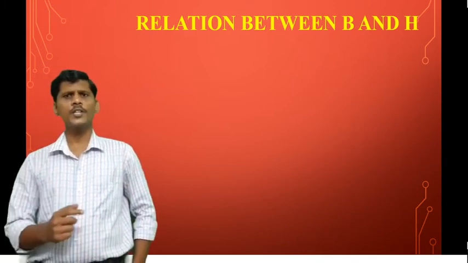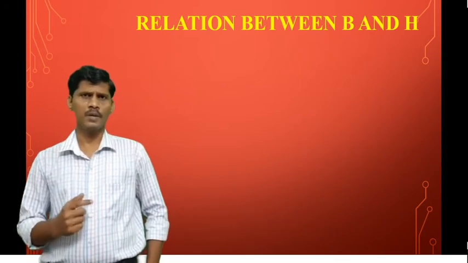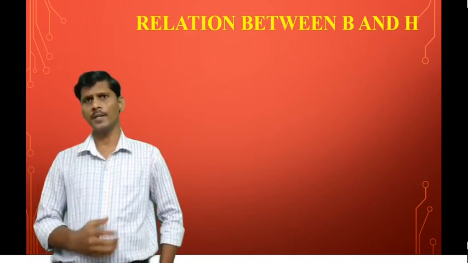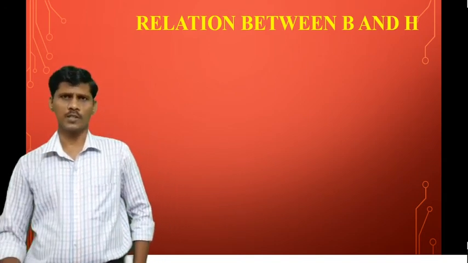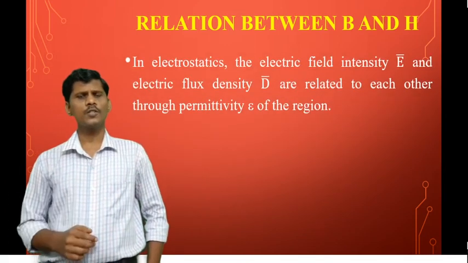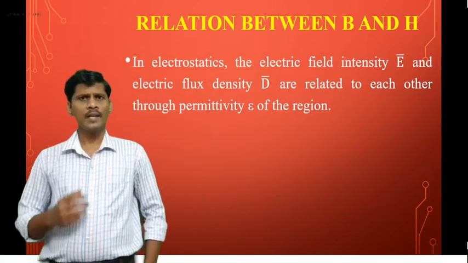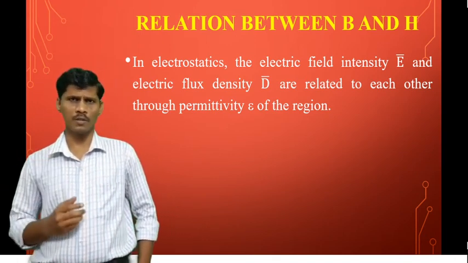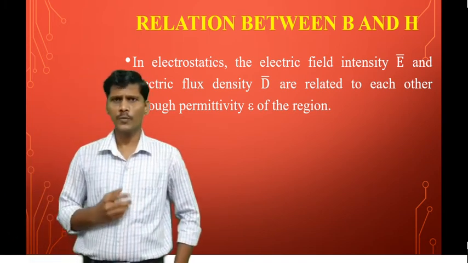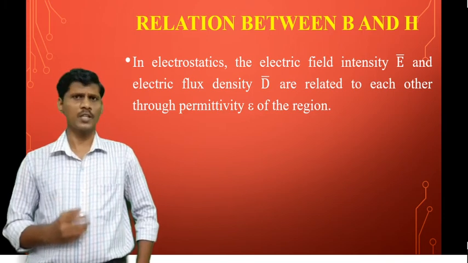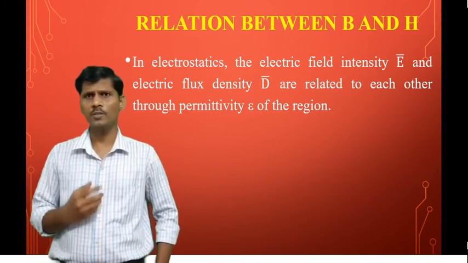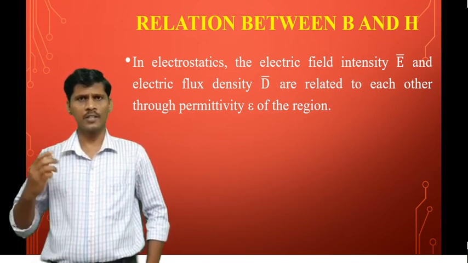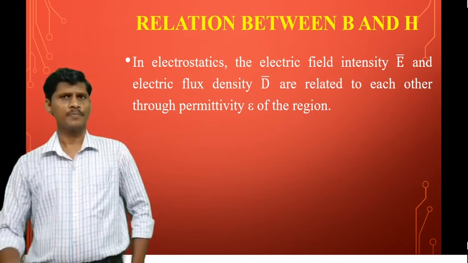Next, coming to the relation between B bar and H bar. B bar is the magnetic flux density, H bar is the magnetic field intensity. So what is the relationship between magnetic field intensity and magnetic flux density? We know that in electrostatics, the relationship between electric field intensity and electric flux density is D bar equal to epsilon naught into E bar, where epsilon naught is the permittivity of free space. That is the electrostatic relationship.